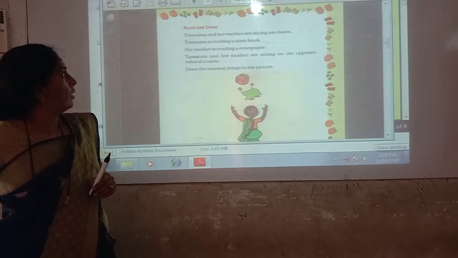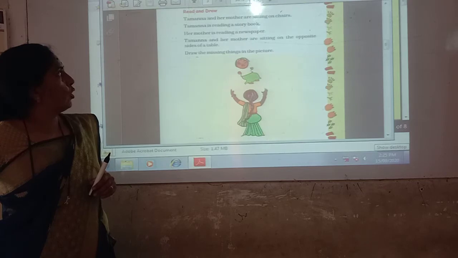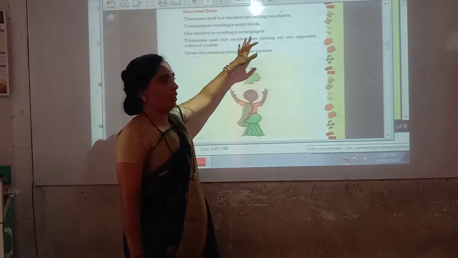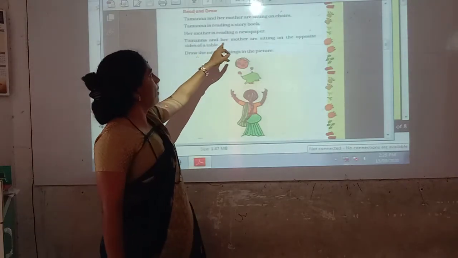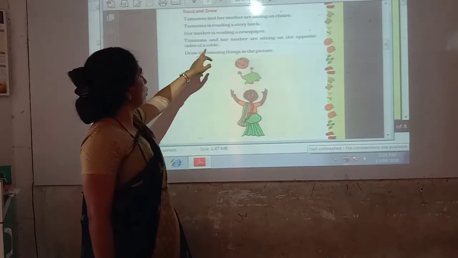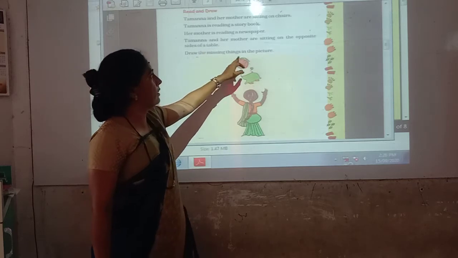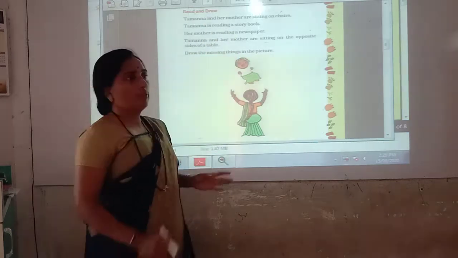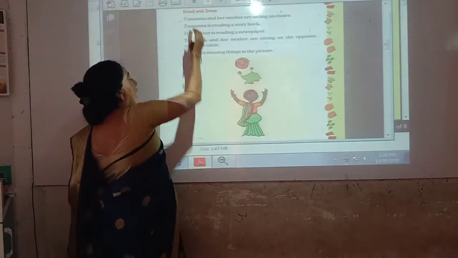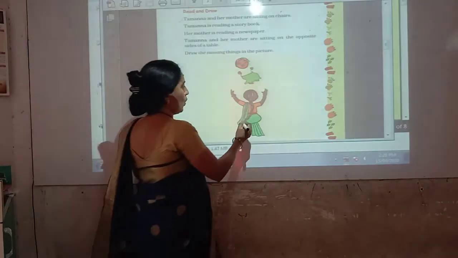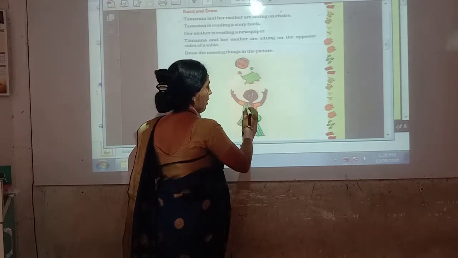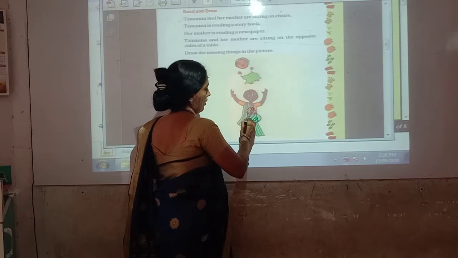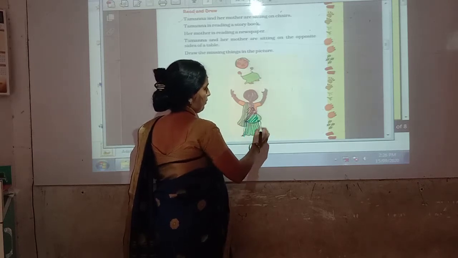Read and draw. Tamanna and her mother are sitting on chairs. Tamanna is reading a storybook. Her mother is reading a newspaper. Tamanna and her mother are sitting on the opposite sides of a table. Draw the missing things in the picture. So first, what is told? Tamanna and her mother are sitting on chairs. So, at the backside of them, we have to draw a chair.